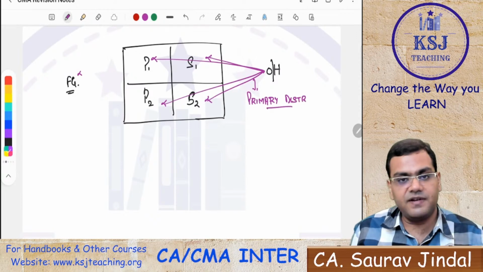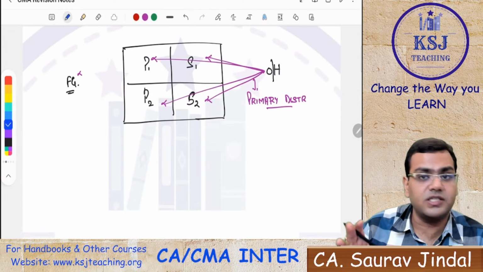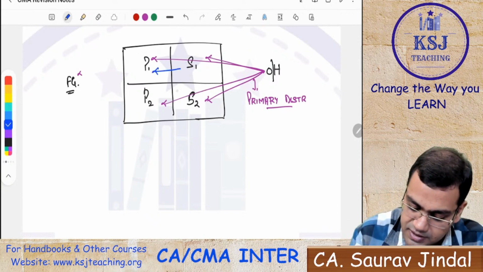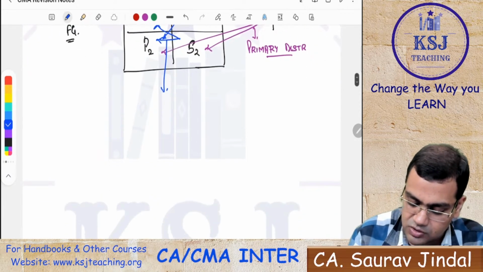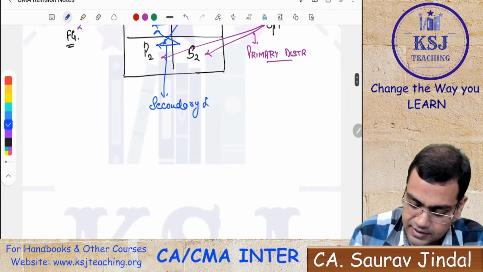Clear? After that, what is the second step? The second step here is that whatever the cost is there in the service department, distribute the cost of service department among the production departments, right? And this we call secondary distribution, right?